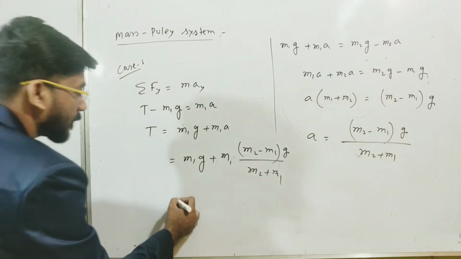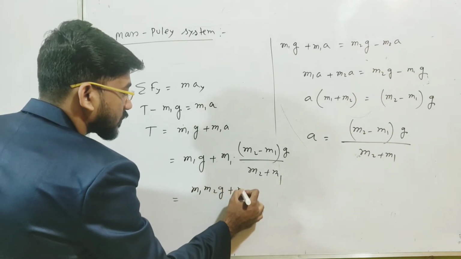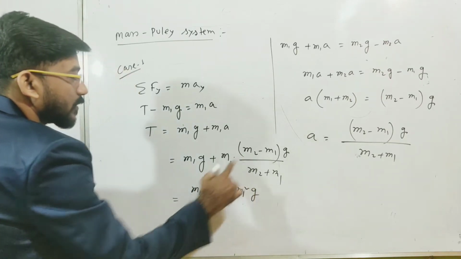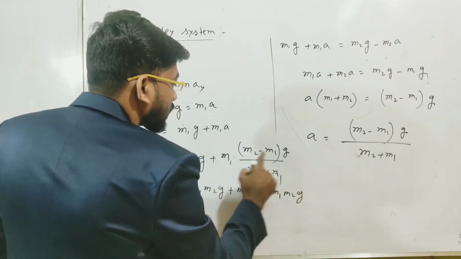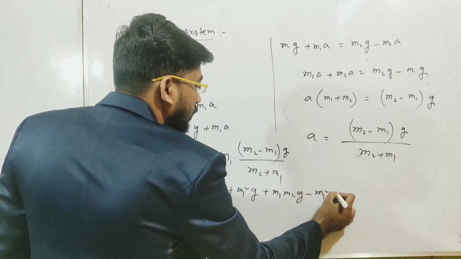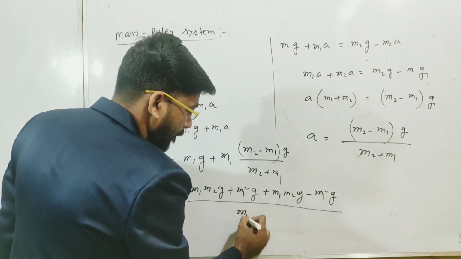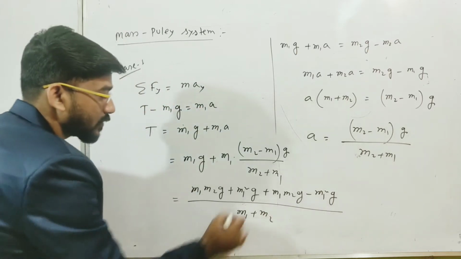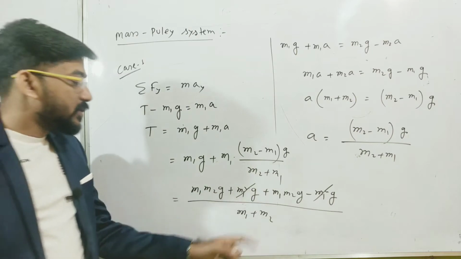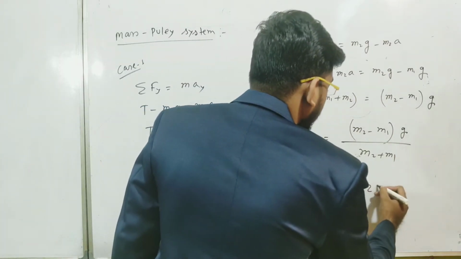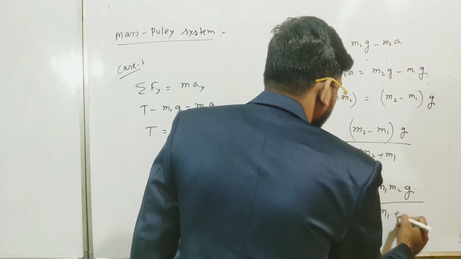Okay. So it will be m1 m2g plus m1 square g plus m1 m2g and minus m1 square g divided by m1 plus m2. So m1 square g will be cancelled out, and it will be 2 m1 m2g divided by m1 plus m2. So it will be 2 m1 m2g divided by m1 plus m2.